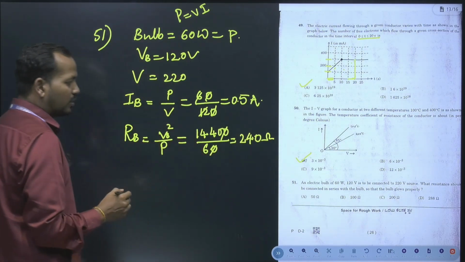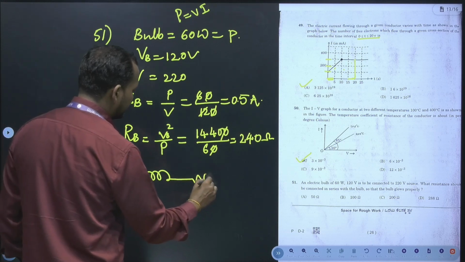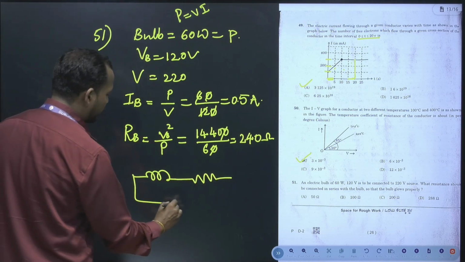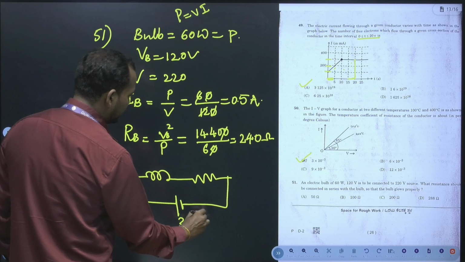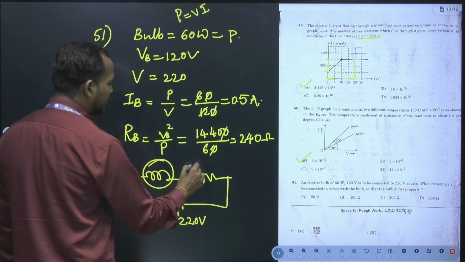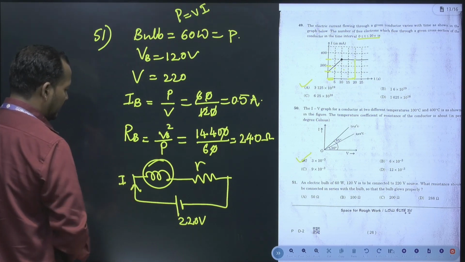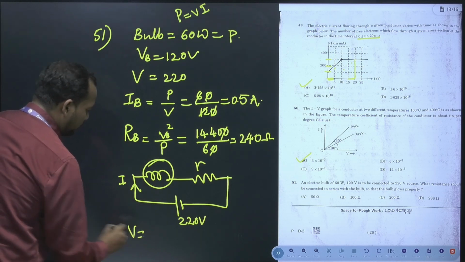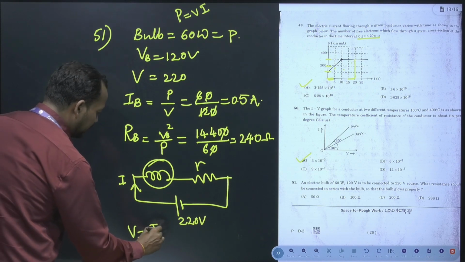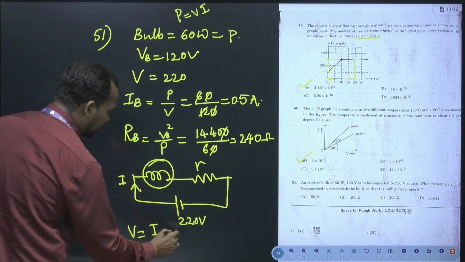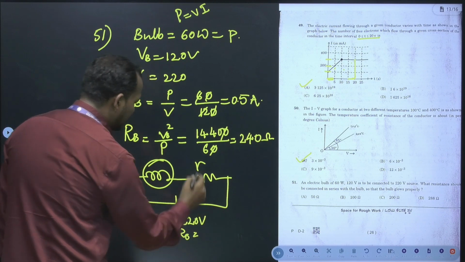Now you need to calculate like this. Suppose this is a bulb and this is a resistance which we need to connect in series, and we are providing a total potential of 220 volt. This is a bulb, this is a resistance, I will take it as small r, and this is a current I. So here voltage V is equal to total current into total resistance, which I will consider as RS. Here I_B we already know, RS is what?